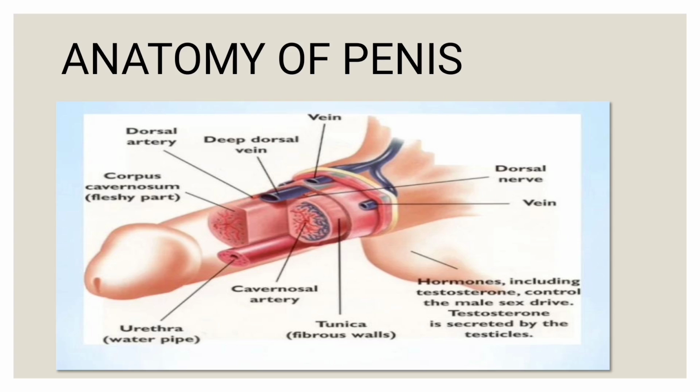Before you get to know about erectile dysfunction, you have to know something about the anatomy of the penis. It is made up of three long cylindrical bodies: the corpus spongiosum that covers the penile urethra, and two corpora cavernosa made up of erectile tissue. A fibrous cord called the tunica albuginea wraps around the corpora cavernosa. There is a blood-filled space called the cavernous space, where the cavernous artery supplies the penis, and this blood drains into the deep dorsal vein. There are both somatic and autonomic nervous supplies, carried by the cavernosal nerve.